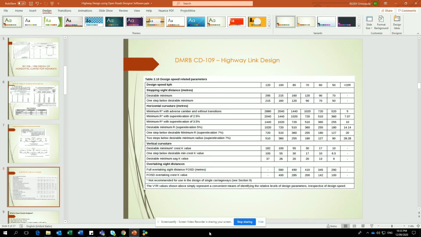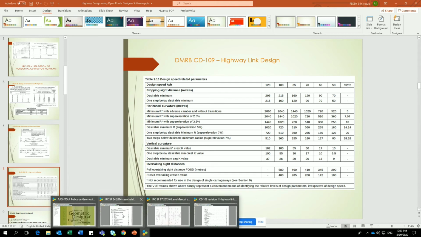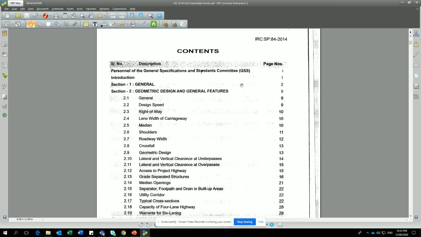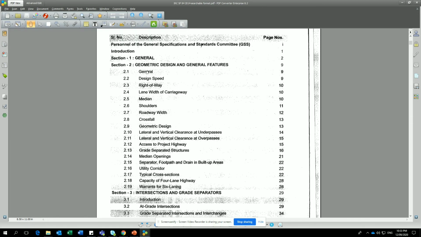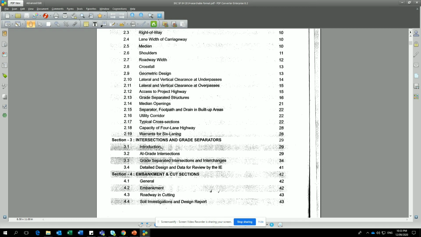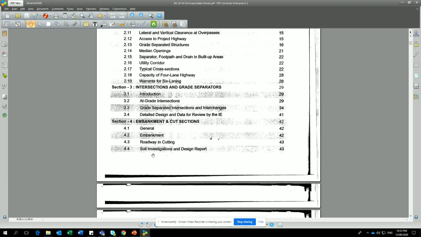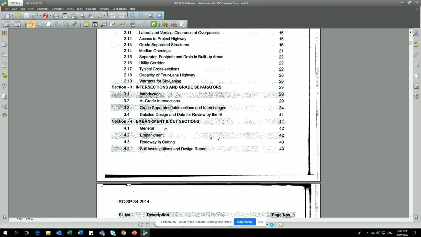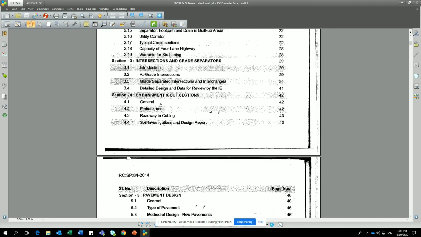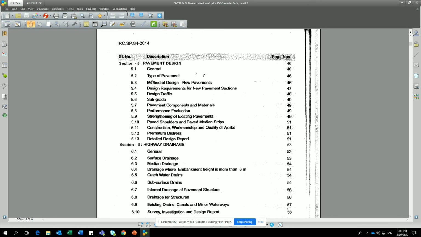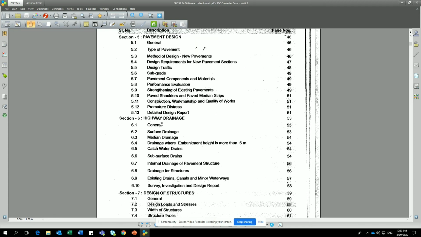So I'll just show the codes and what you should read. See, in IRC SP 84, just read the first section and section 2. This is very important. And then section 3, intersections and grade separators. I think it's not required, but we can refer. Section 2 and section 3 are very important. After that, pavement design: the separate codes IRC 37 and IRC 58 are there, but go through it once here.